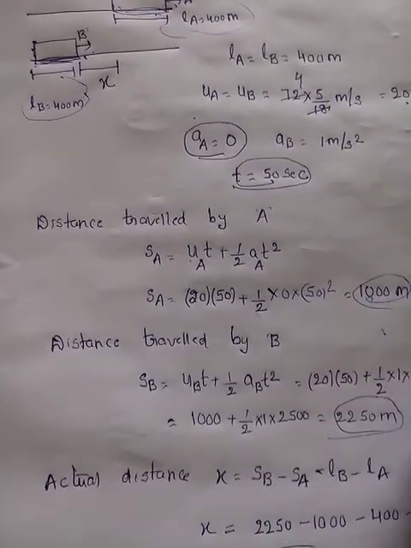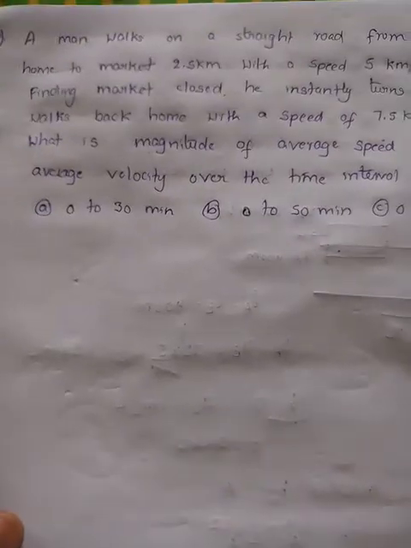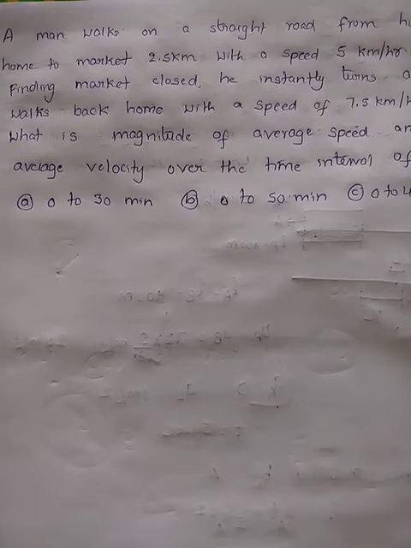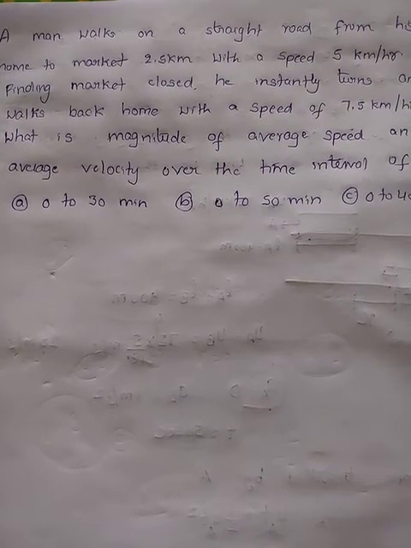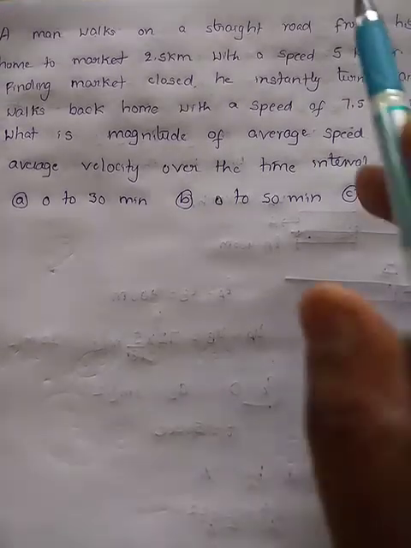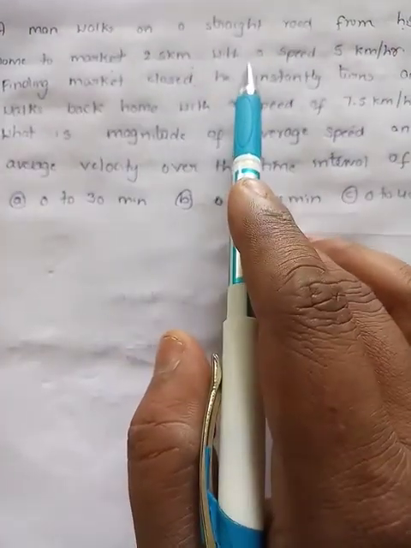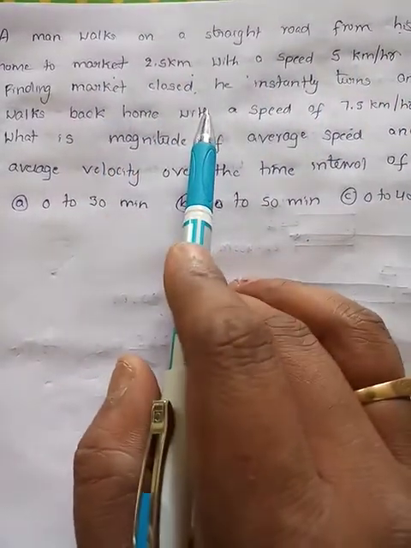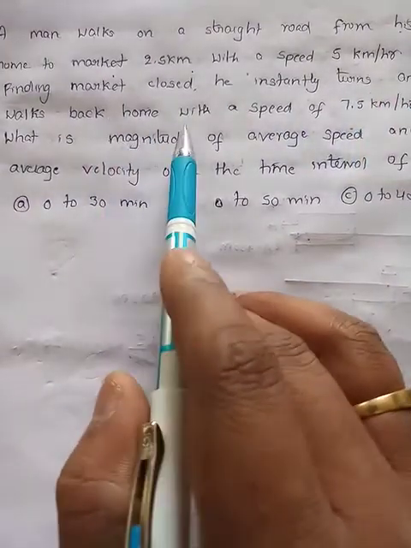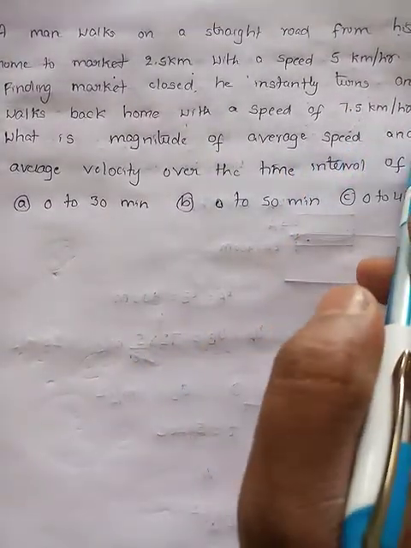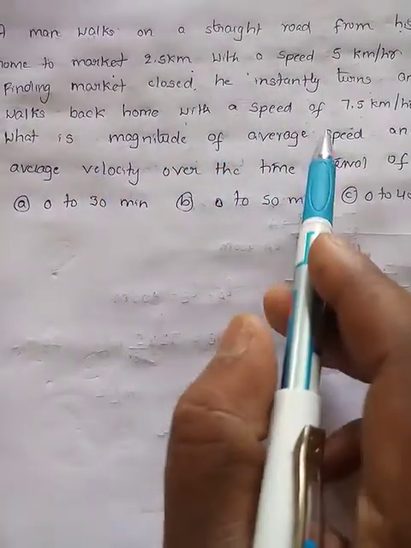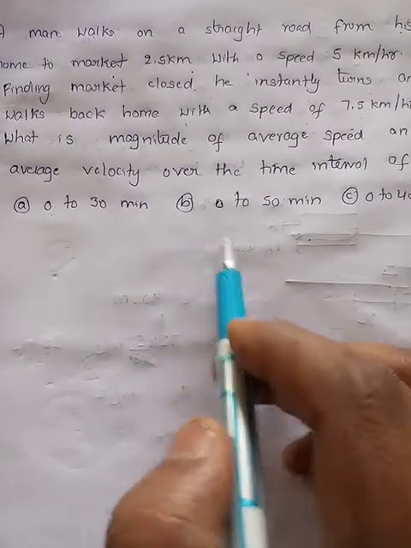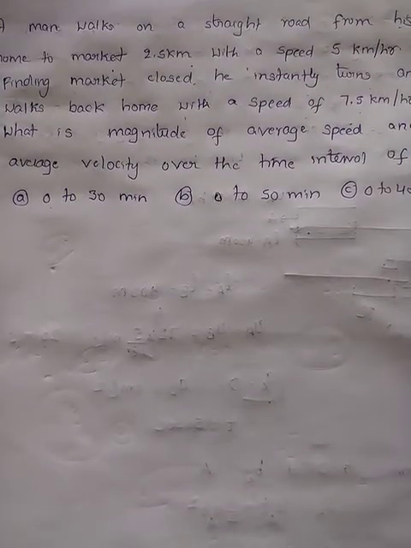Clear? Yes. Next, this question is a very beautiful question which explains the difference between average speed and velocity in a problematic way. Let's see. A man walks on a straight road from his home to market 2.5 kilometers with a speed of 5 km per hour. Finding the market closed, he instantly turns and walks back home with a speed of 7.5 km per hour. What is the magnitude of average speed and average velocity over the time interval of 0 to 30 minutes, 0 to 50 minutes and 0 to 40 minutes?